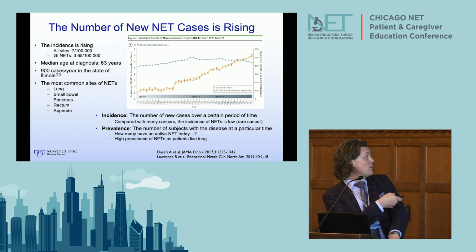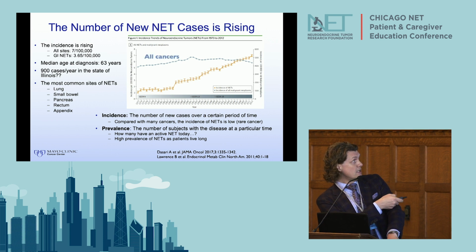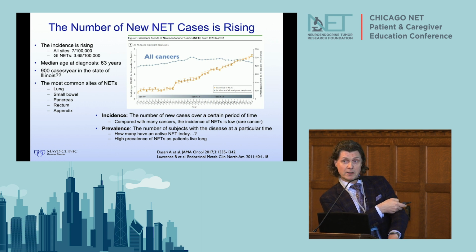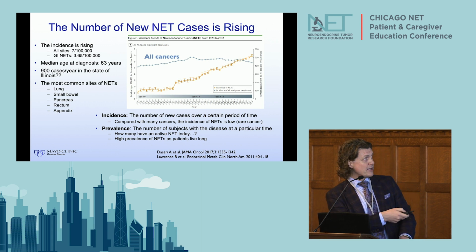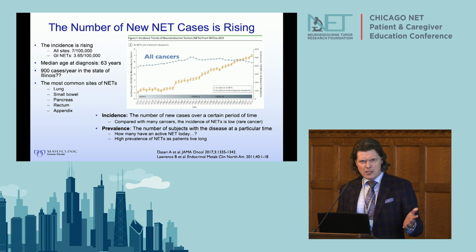And so these are the most common origins: lung, small bowel, pancreas, rectum, appendix. And what I wanted to show you here is that this curve is the number of all cancers in the US. This goes back to 1973, and here we are at 2012. You can see that in the 70s and the 80s, the number of all cancers started going up, and then actually started to go down. The reason for the number of cancers going down is that we're screening for colon cancer and people are not smoking as much. But now we might actually see a little bit of an uptick again, possibly because of obesity.